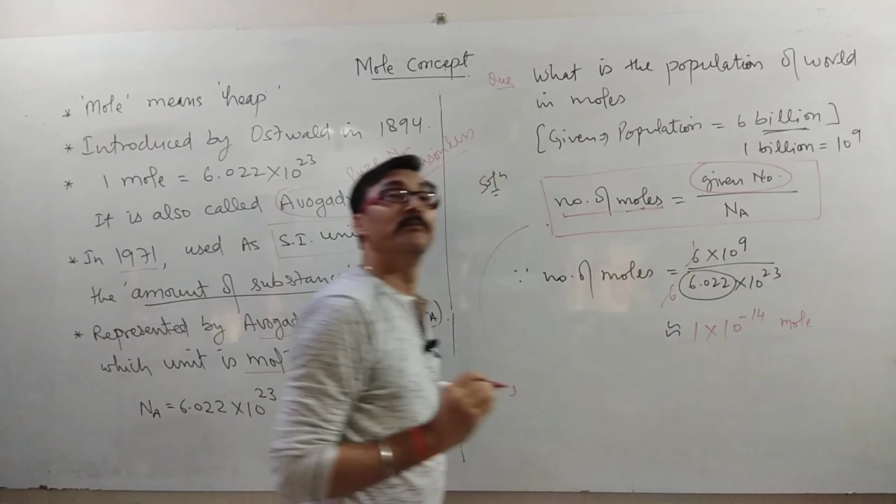Here a question: number of atoms in 0.1 mole CH4. Guys, here the independent particle is CH4, the substance is CH4. That is why the number of independent particles of CH4, that is, the number of molecules, is equal to the number of moles, 0.1 mole, times Avogadro's constant N_A.